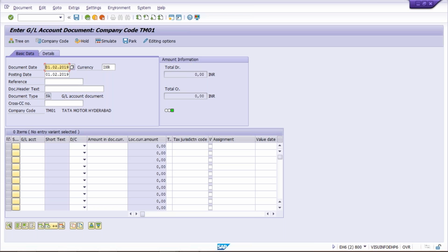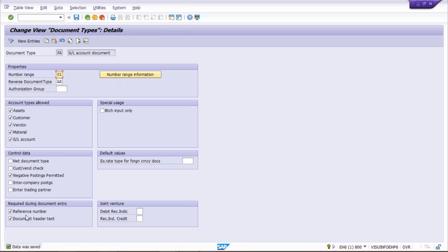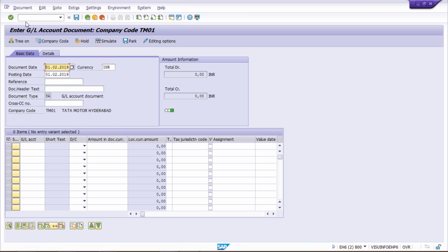Why has the system not thrown any error here? Because I opened this screen earlier and I made the setting just now. So what we have to do is refresh the screen. How are you going to refresh the screen? Use the same transaction code preceded by /n, that is /n followed by transaction code FB50. Press enter, and the screen is going to be refreshed.